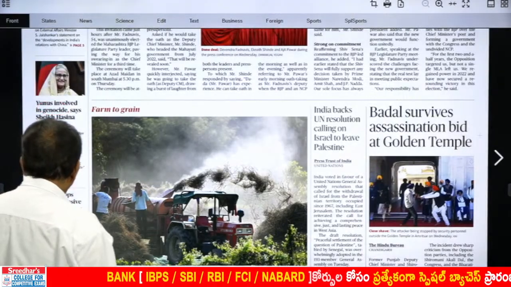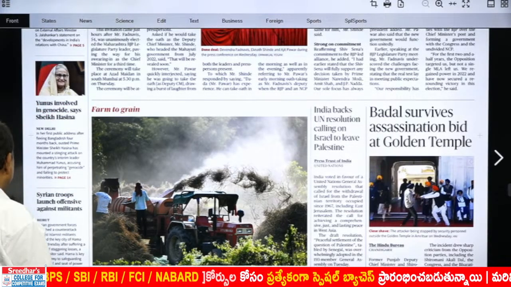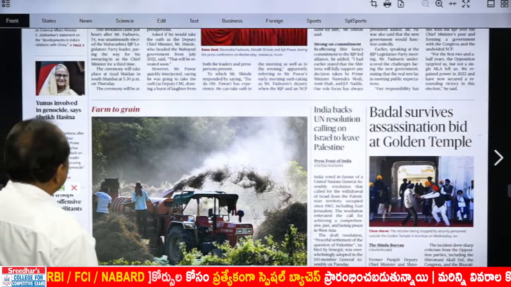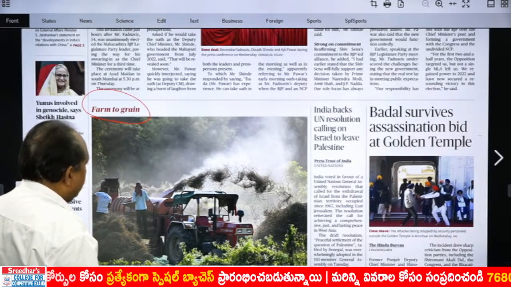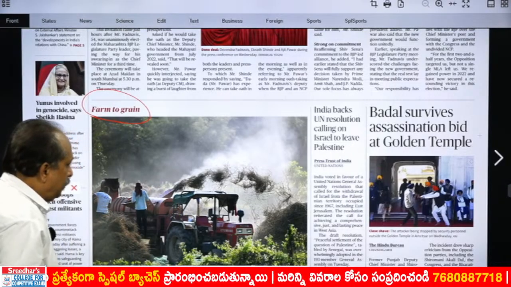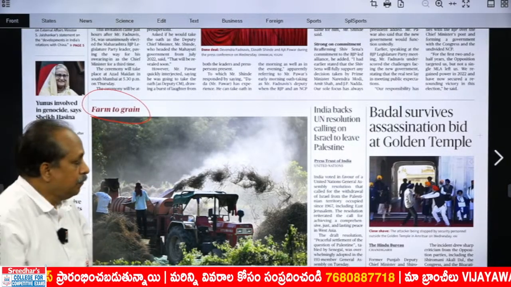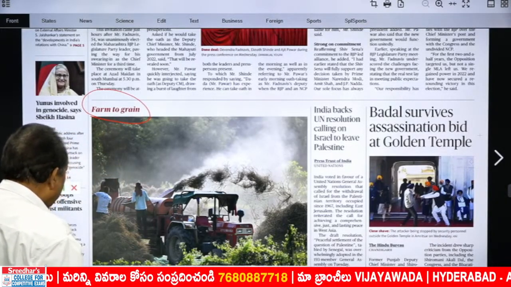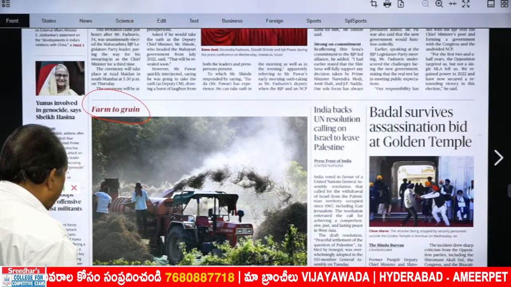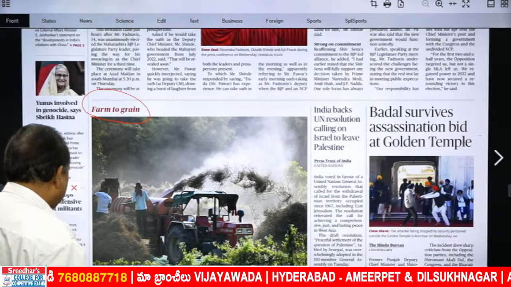We have one more. Syrian troops launch offensive against militants. Simple words we have got many a time. Farm to grain. You have a pic over here. Looks like it deals with farming, farmers. Based on that, farm to grain. But what is the news item? Farmers are threshing paddy in Tetelia village on the outskirts of Gauhati on Wednesday.